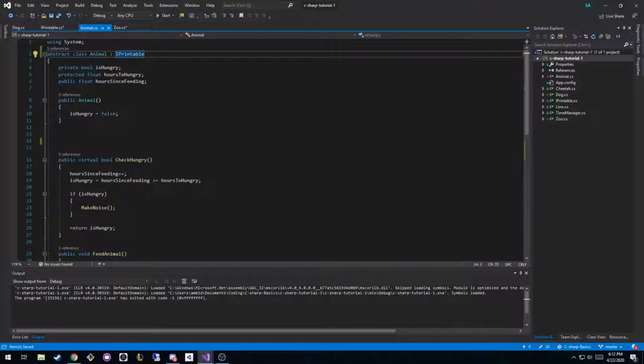On top of that, instead of giving it an interface iPrintable, I could have made a parent class called printable that both animal and clock would have subclassed from. But if there's no properties that they have in common, right? What do an animal and a clock have in common? Property-wise, nothing, right? I mean, we're speaking figuratively here. We could probably find something that they have in common. They both have hands. I was just messing about. In this hypothetical case, they don't have any properties in common. They just have functionality in common, right?